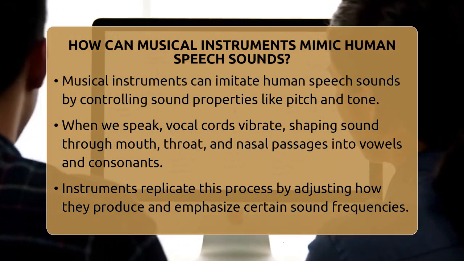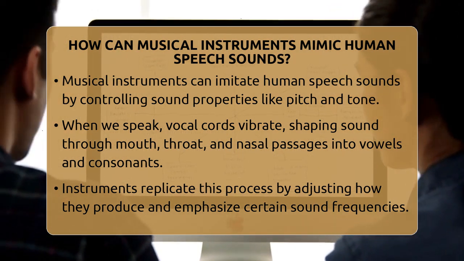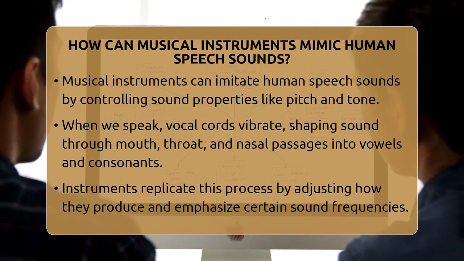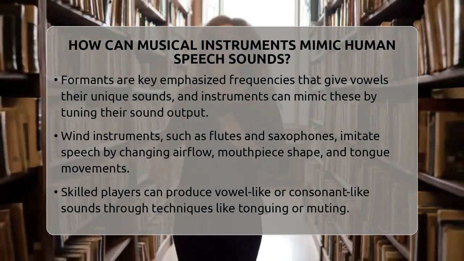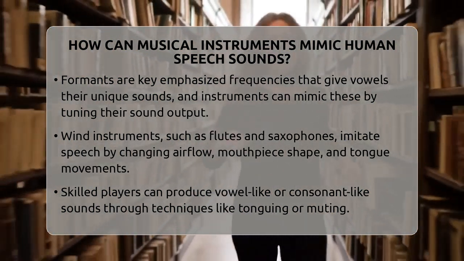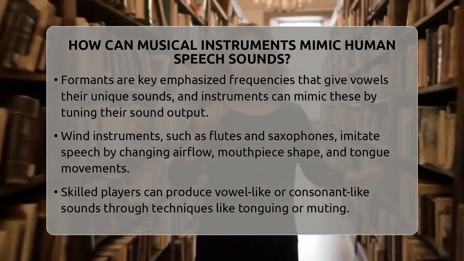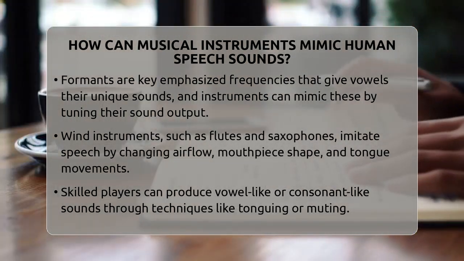For example, a violin can produce specific frequencies that match the formant patterns of vowels. Formants are the emphasized frequencies that give vowels their unique sound. By adjusting how the instrument is played, musicians can make it emphasize certain frequencies, mimicking speech sounds.